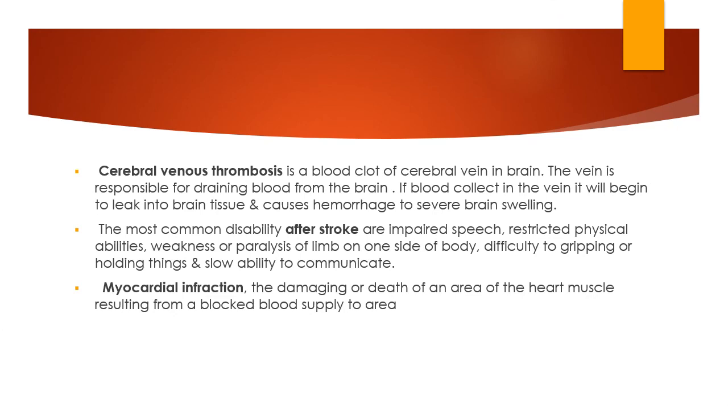Another one is cerebral venous thrombosis, a blood clot of the cerebral vein in the brain. The vein is responsible for draining blood from the brain, and if blood collects in the vein, it will begin to leak into brain tissue and cause hemorrhage and severe brain swelling. This is one of the most important circulatory disturbances, and the most common disability after stroke. After stroke, there can be impairment of speech, restricted physical ability, weakness or paralysis of a limb on one side of the body, difficulty gripping or holding things, and slow ability to communicate. These are all affected due to stroke.